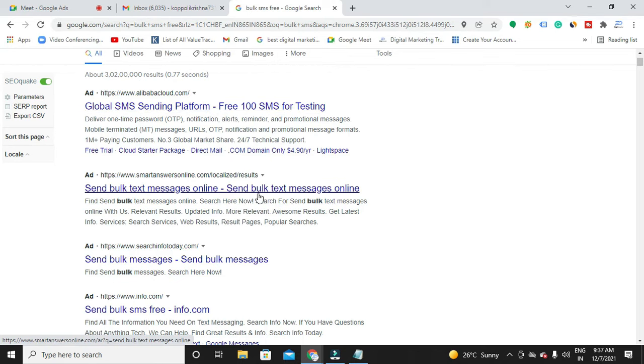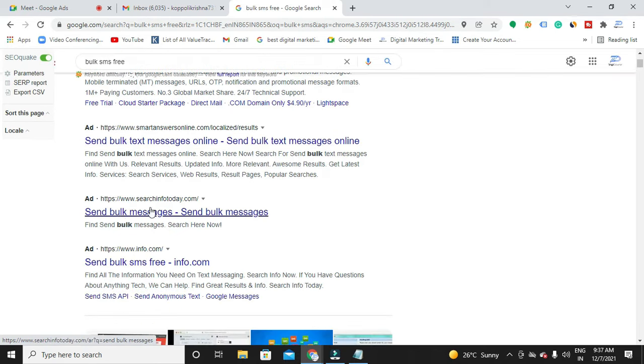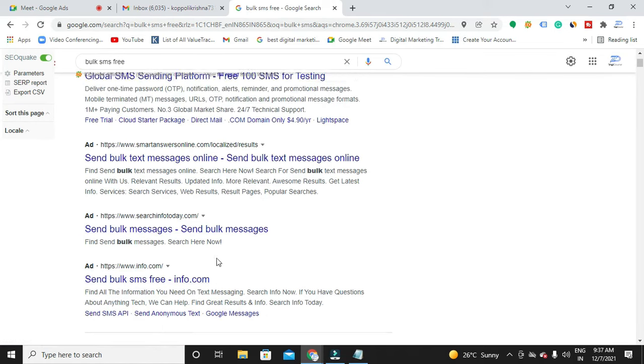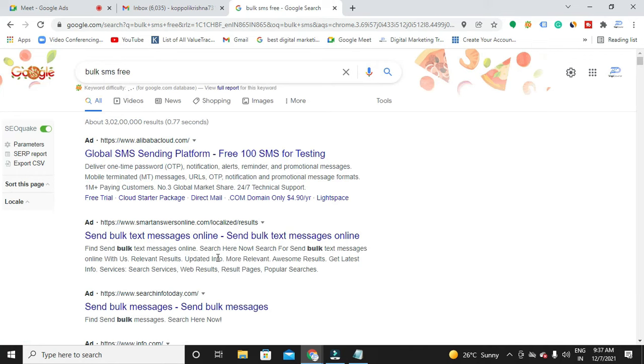Send bulk message online. Send bulk messages. Send bulk SMS free, info.com. So now tell me, Vanaja, which ad would you click on blindly? Which ad would you click? We click on the first ad only. First ad, right? Yes. And what about the second ad?